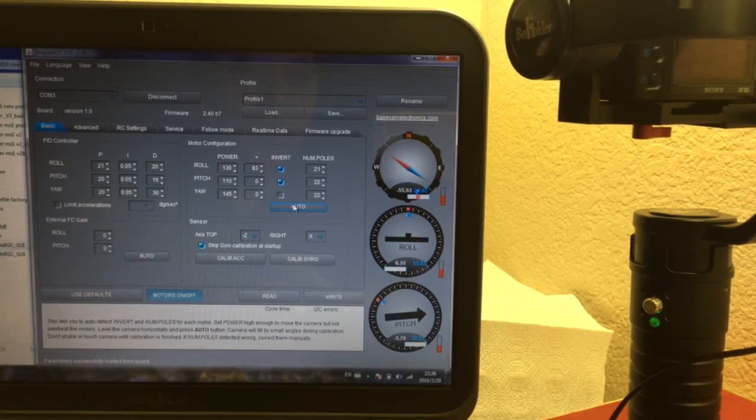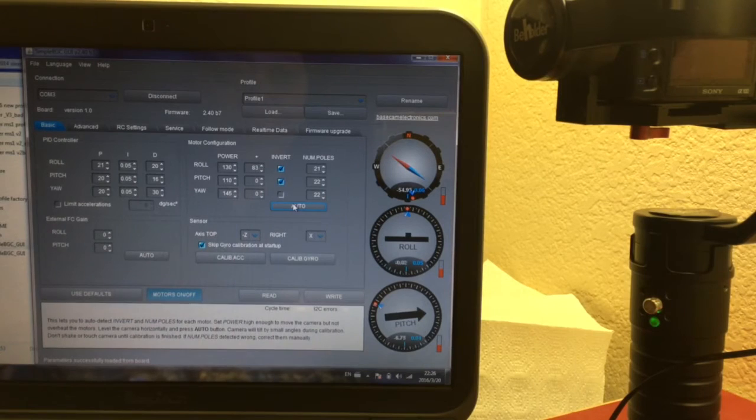Now it's good. You can see the gimbal goes back to the normal status, because every profile for a different gimbal, sometimes you need to redo the auto test.